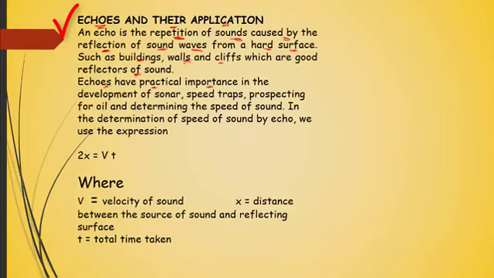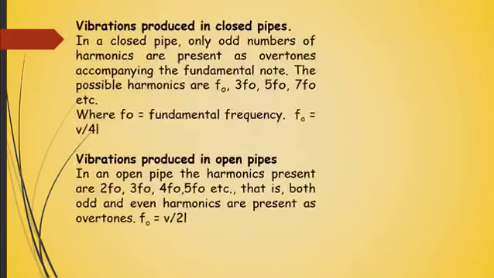Echoes have a practical importance in the development of what we call sonar, speed traps, prospecting for oil, and determining the speed of sound. In fact, in oil exploration, echo is used by geophysicists to know where oil is particularly located inside the ocean. So in the determination of the speed of sound by echo, we use the expression 2x = vt, where v is the velocity of the sound, x is the distance between the source of sound and the reflecting surface, and t is the total time that has been taken for this echo.